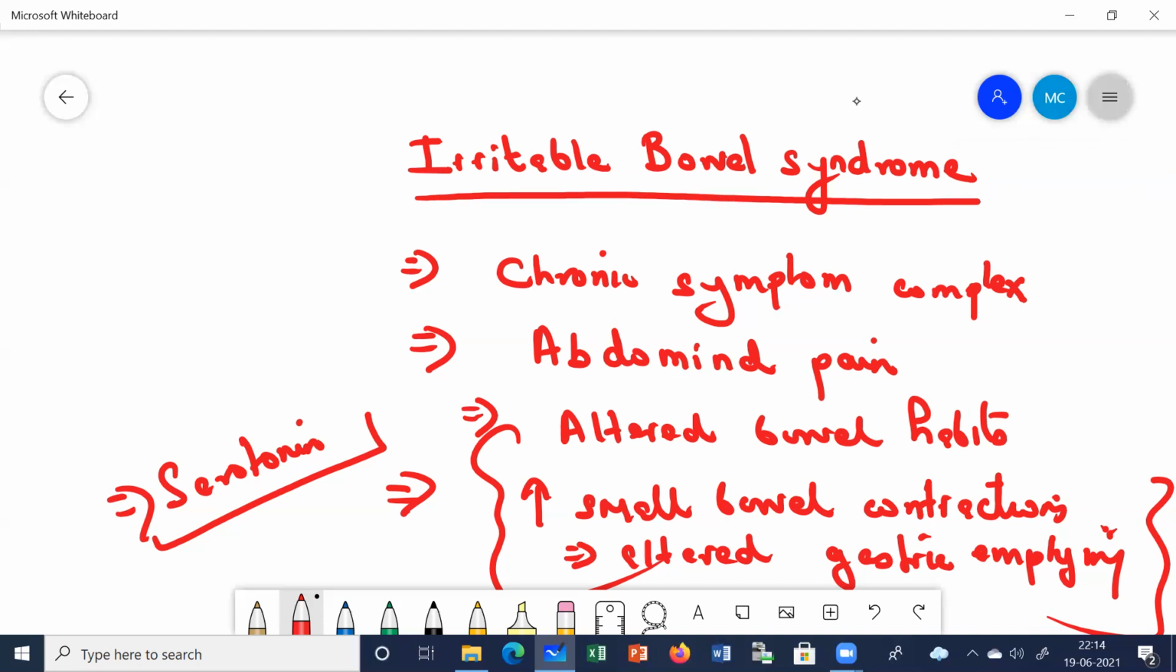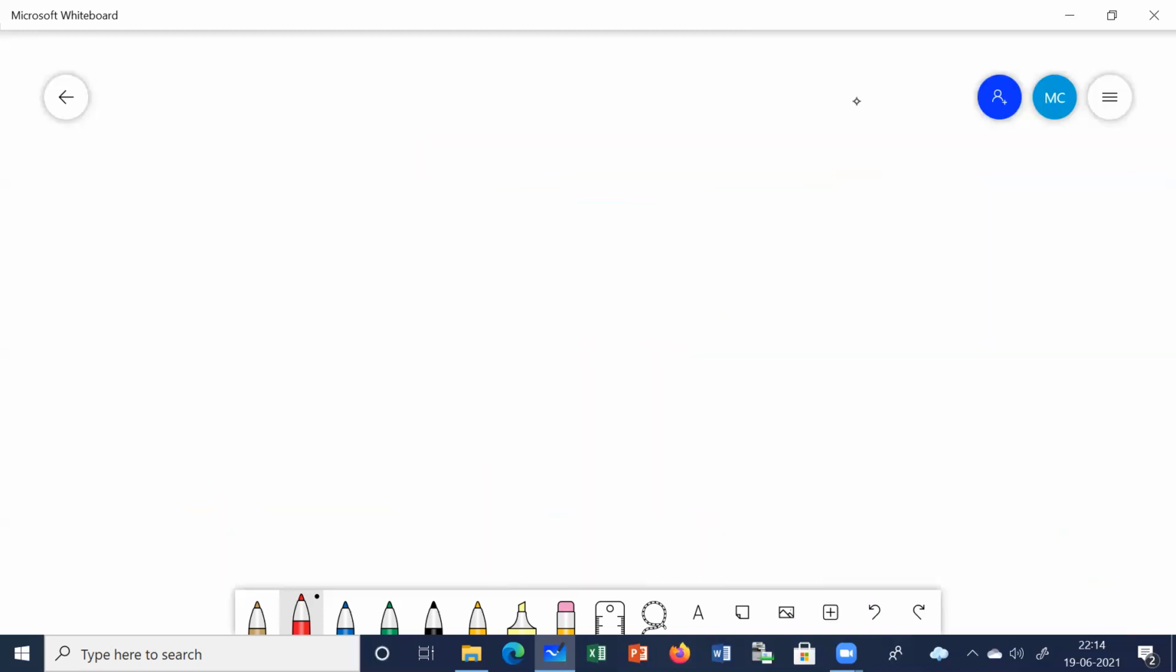Now, clinical features. There are mainly three varieties of irritable bowel syndrome. You will mainly come across three clinical variants. One group of patients will complain of diarrhea, another group will complain of constipation, and another group will complain of alternating diarrhea and constipation. The first clinical variant is those who are having spastic colitis.